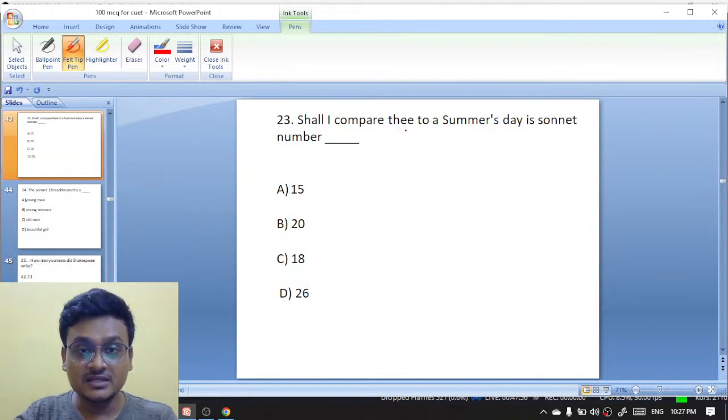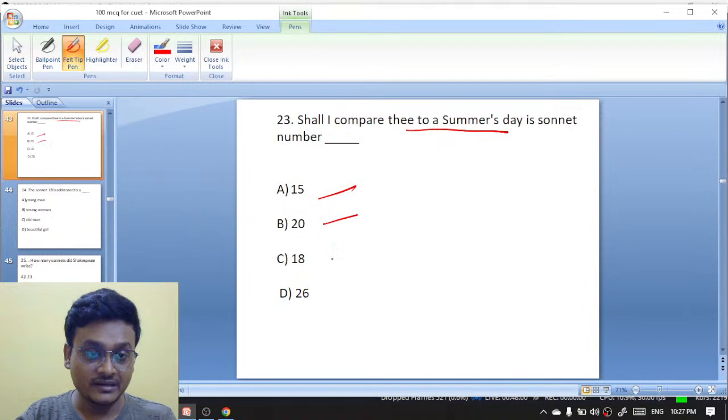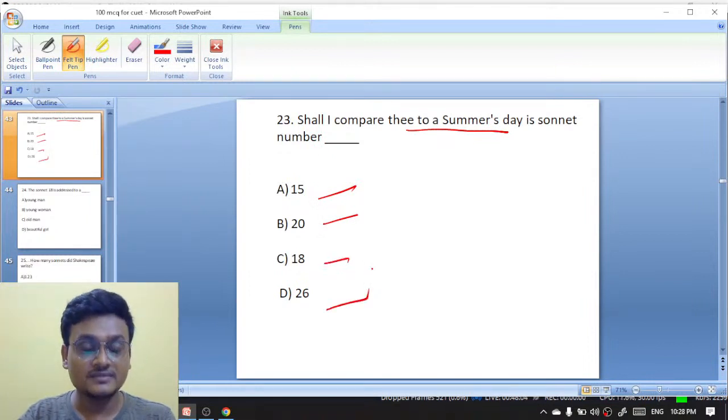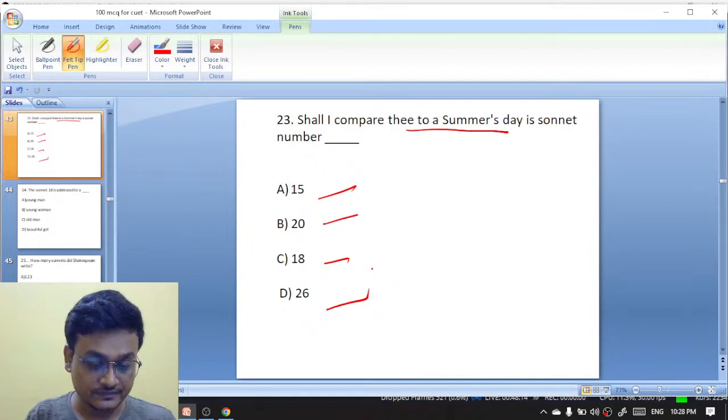Shall I compare thee to a summer's day? Is sonnet number 15, 20, 18, or 26? Which sonnet of Shakespeare begins with this line? Shall I compare thee to a summer's day? Is it sonnet number 15, 20, 18, 26?